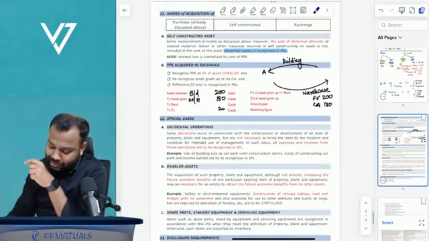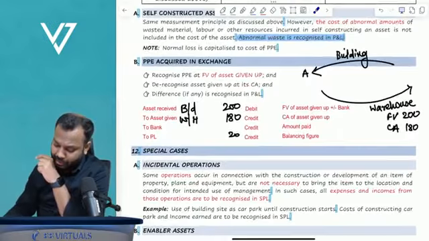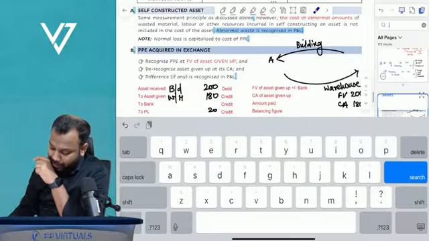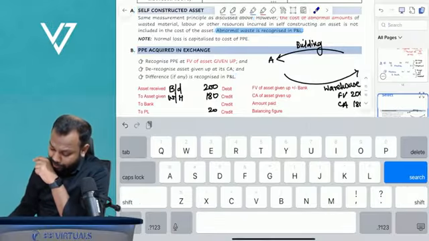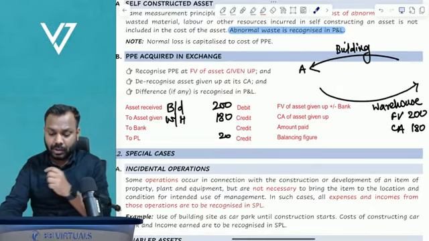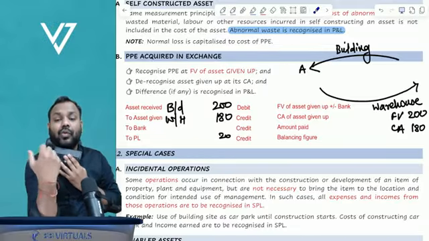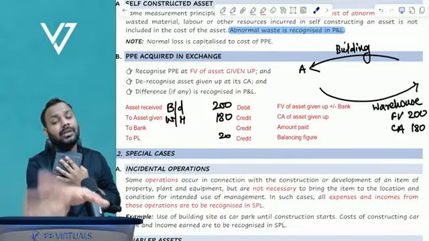See, under exchange of assets, tell me what is the principle of capitalizing the asset. The principle is capitalize the asset at its cost. So if I have purchased the asset and paid cash, whatever cash I pay is the cost.